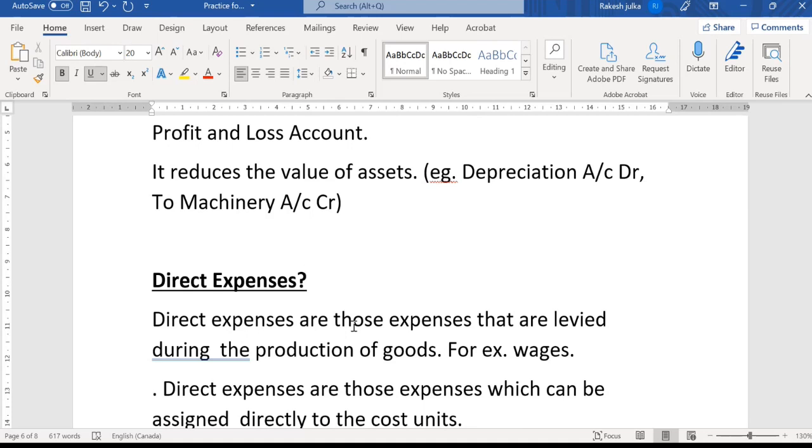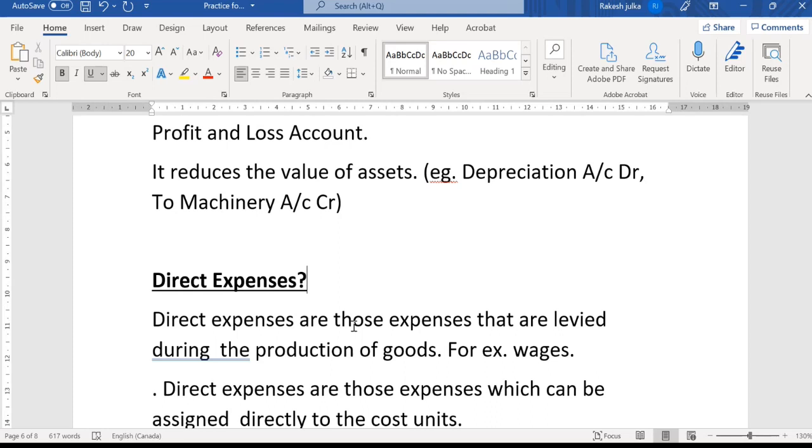If I would like to manufacture some keyboards and mouse, I set up my factory somewhere in British Columbia, and I have some raw material and products. The end of all this process should be the finished goods. But before the finished goods, I have raw material, and I use labor, like the wages. All these expenses that I use for the production of goods from the beginning to the finished goods are known as the direct expenses.